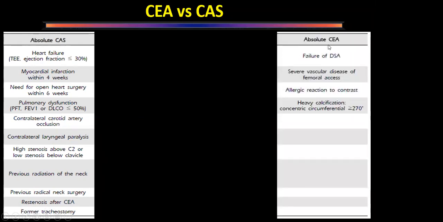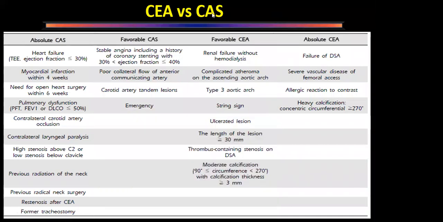There are some absolute indication for carotid endarterectomy. Wherever we cannot perform a conventional angiogram, we obviously will not be able to do stenting. Some peripheral vascular disease, we are not able to have femoral access site. Whenever we have allergy to contrast or very heavily calcified lesions, circumference more than 270 degrees of the lesion. So those patients, carotid endarterectomy is absolutely indicated. We cannot offer those patients stenting.